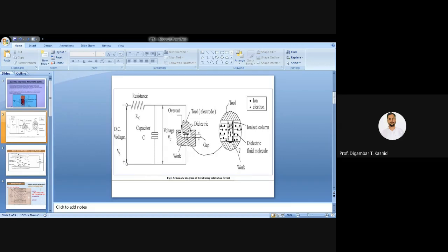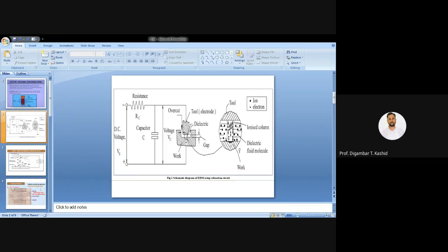So whatever the smallest gap is, normally it is called the inter-electrode gap, that small gap between your tool and workpiece. Wherever that gap is small, your resistance will be minimum, and during the discharging only the spark will occur. So this is how the spark occurs, that I have explained.